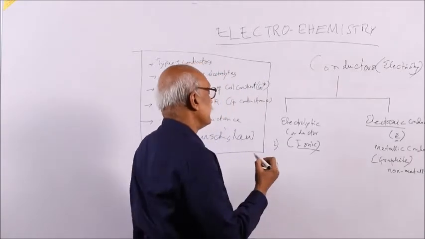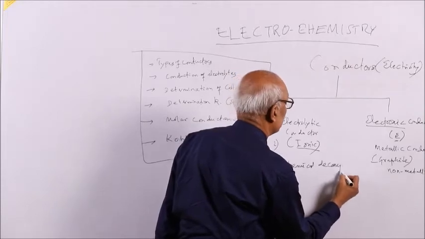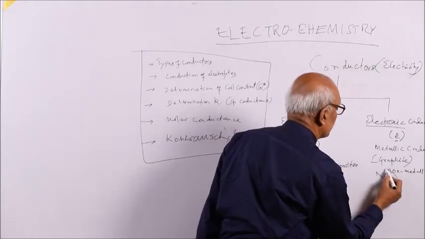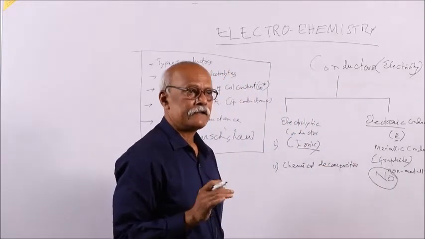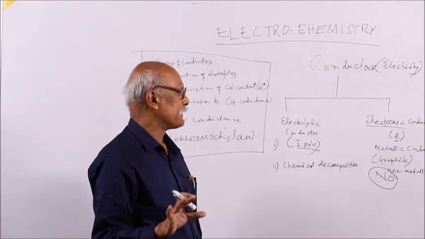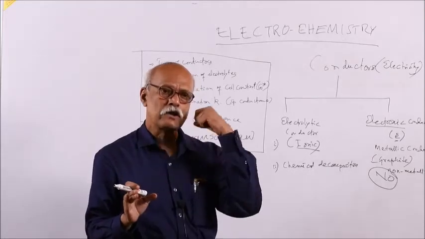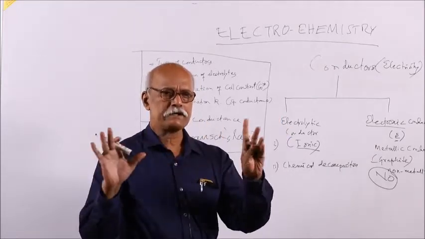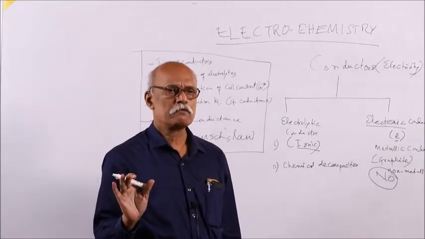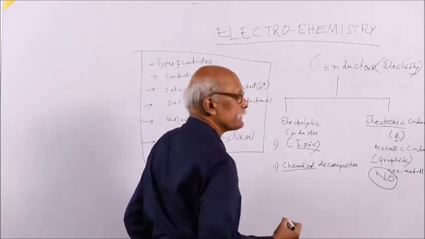Second thing is, here chemical decomposition takes place. Here there is no chemical decomposition. There may be some physical changes, but the chemical property does not change after conduction. So you take a copper wire, you pass the electricity, then you study the property of copper. The property of copper will not be changing. That means the chemical property will not be changing after passage of electricity. But here there will be chemical property changes.